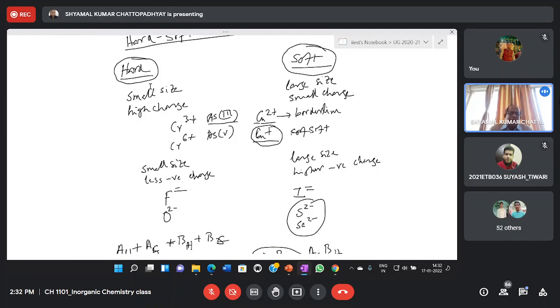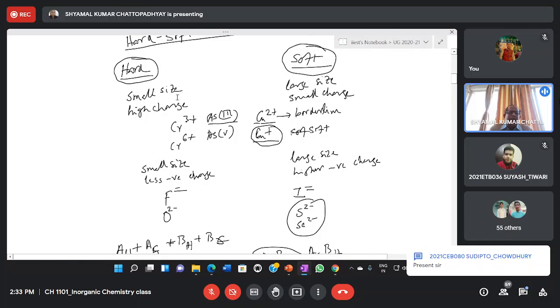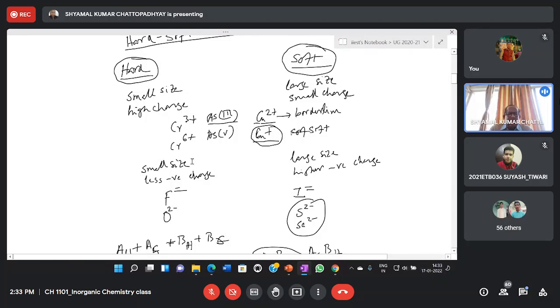Since normally cations are acids, cations must have high positive charge and small size. And if the charge decreases or the size increases, the softness increases.